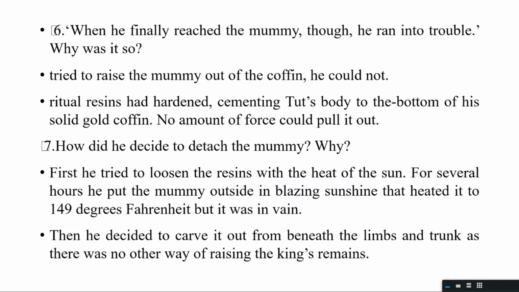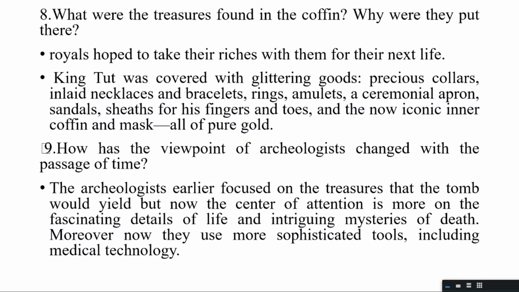Then he decided to carve it out from beneath, from under the body. The limbs shrunk because there was no other way of pulling out the remains of the king, so he had to cut it out. Then you got to know what the treasures were, and why they were put there. The royals or the pharaohs hoped to take the riches with them for their next life. King Tut was covered with glittering woods, precious collars, inlaid necklaces, bracelets, rings, sheaths, finger rings, everything made of pure gold.